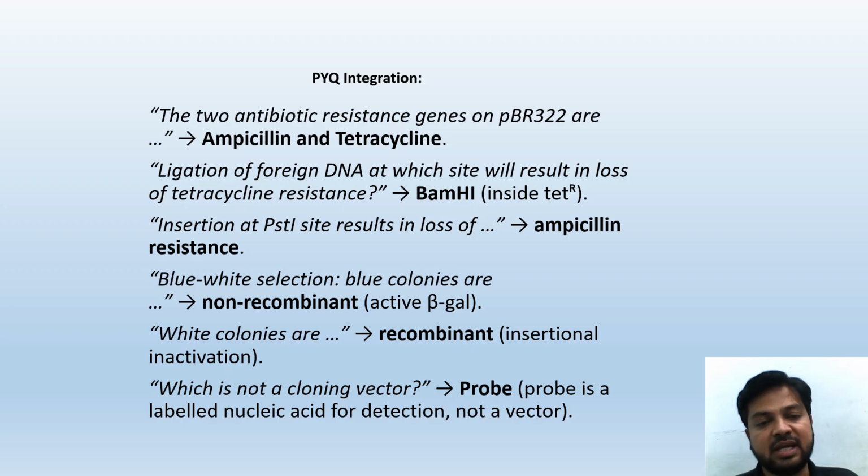In blue-white selection, blue colonies are non-recombinant with active beta-gal, that is beta-galactosidase. White colonies are recombinant, that is insertional inactivation. What is not a cloning vector? Probe is not a cloning vector. A probe is a labeled nucleic acid for detection, not a vector. A probe is used for detection. It is not a vector.